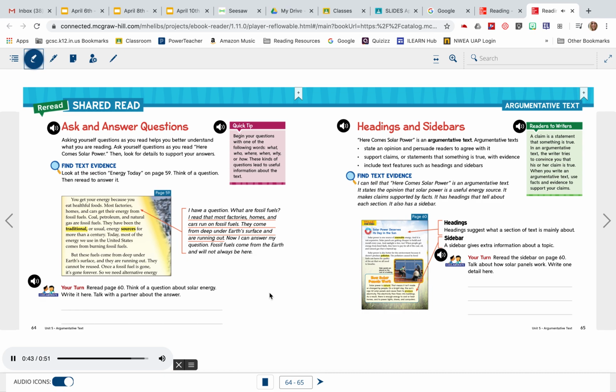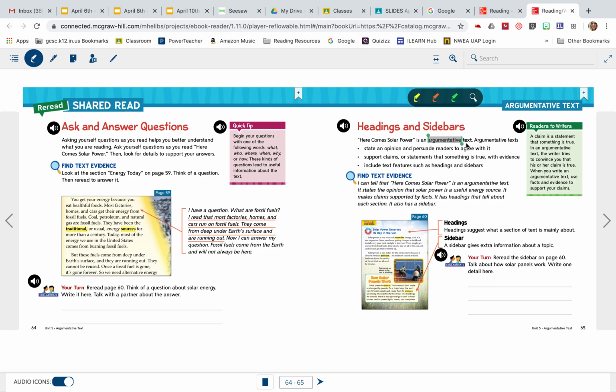Headings. Headings suggest what a section of text is mainly about. Sidebar. A sidebar gives extra information about a topic. Okay, so as we are reading that, I noticed this word here, argumentative text, is bolded. It's a boldfaced word right there.